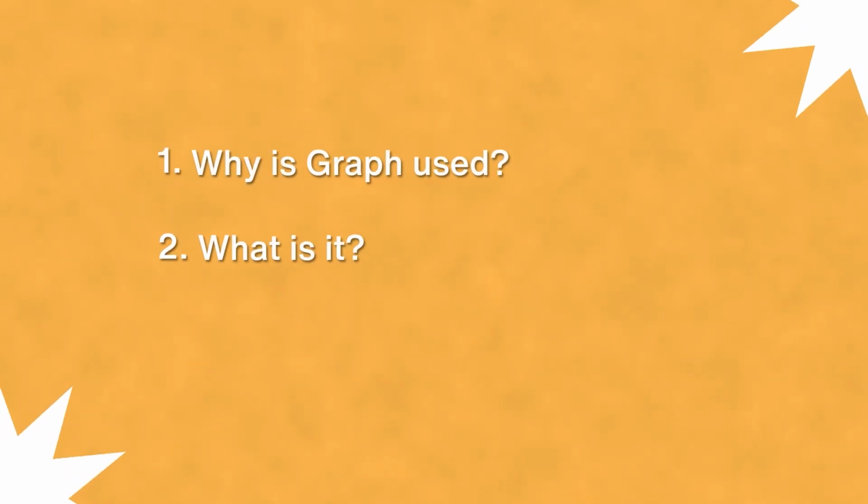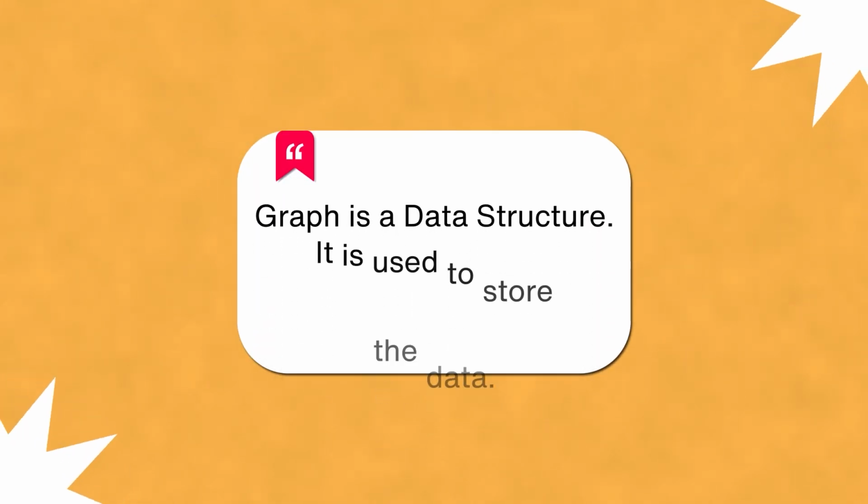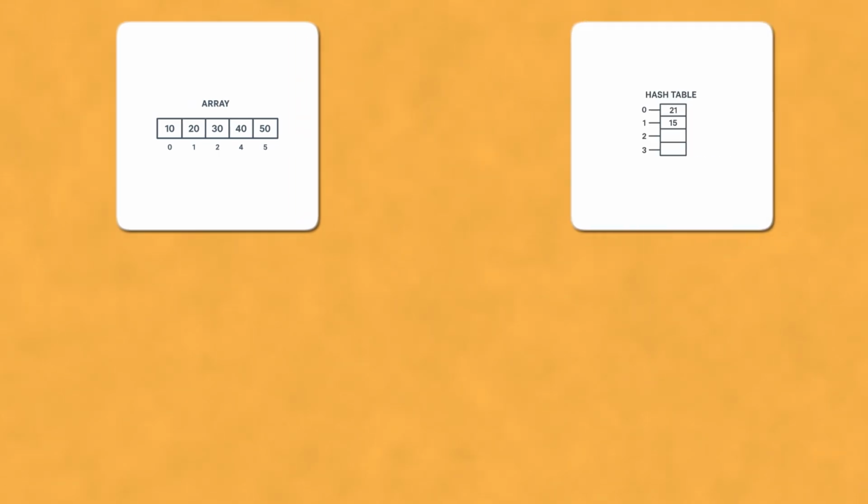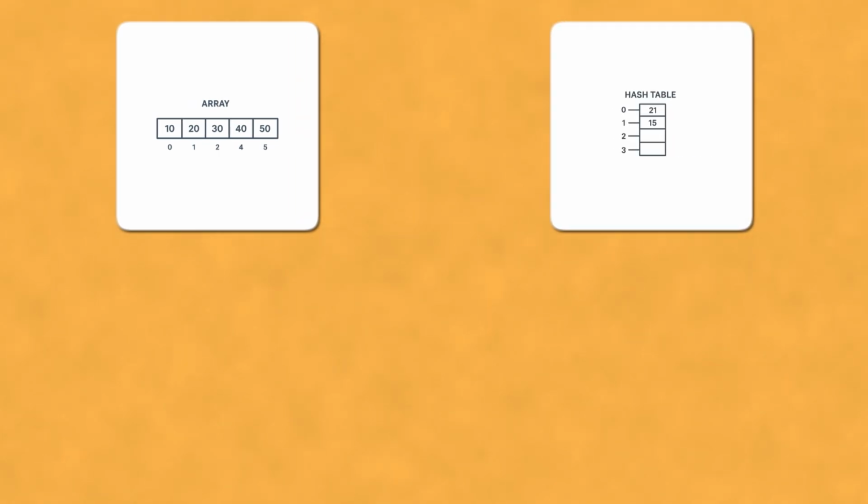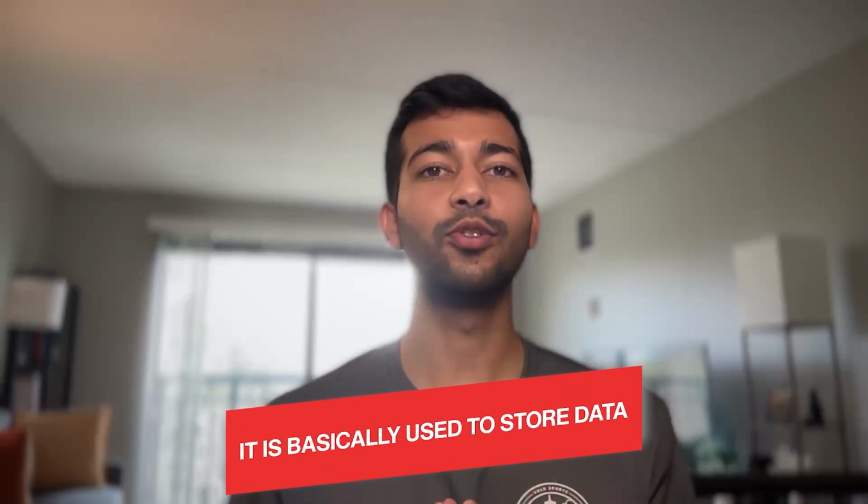So now let's go on to the graph basics. Now, there are certain terminologies that you need to understand before even going into the graph data structure. Now, first of all, why is graph used? What is it? Graph is a data structure. It is used to store data. But the way we store data inside a graph is much different from what we see in arrays, hash tables, or any other data structure like stacks, queues. So, it is basically used to store data.